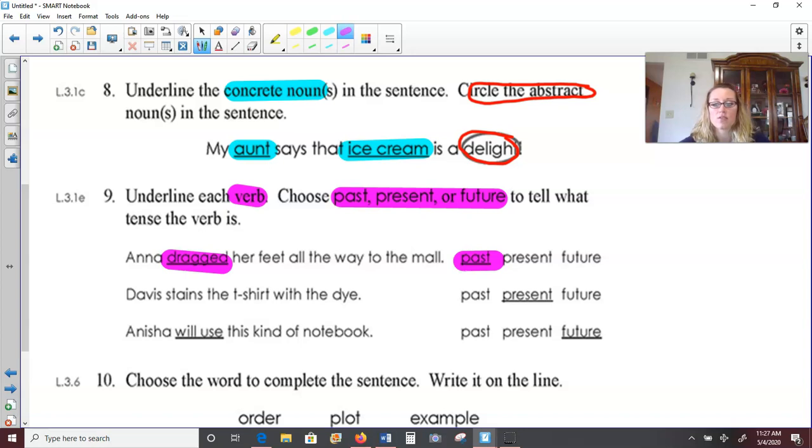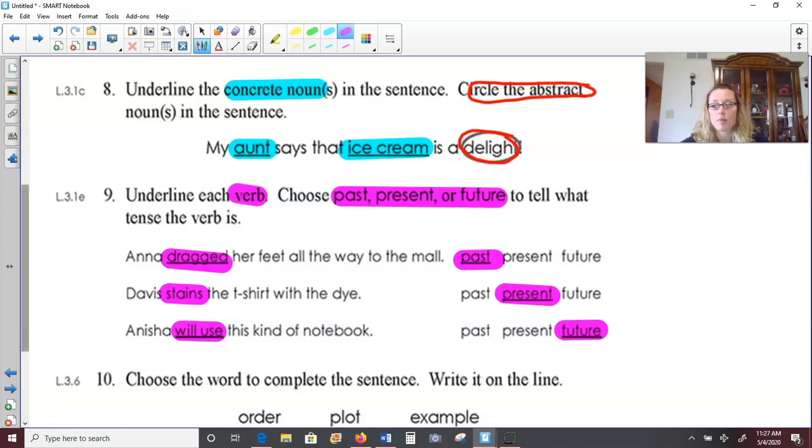What does Davis do? He stains the t-shirt, and that would be in the present tense, meaning he's doing it now. In number 10, the last sentence here, Anisha will use this kind of notebook. What will Anisha do? She will use, and will is the helping verb telling us it's happening in the future.